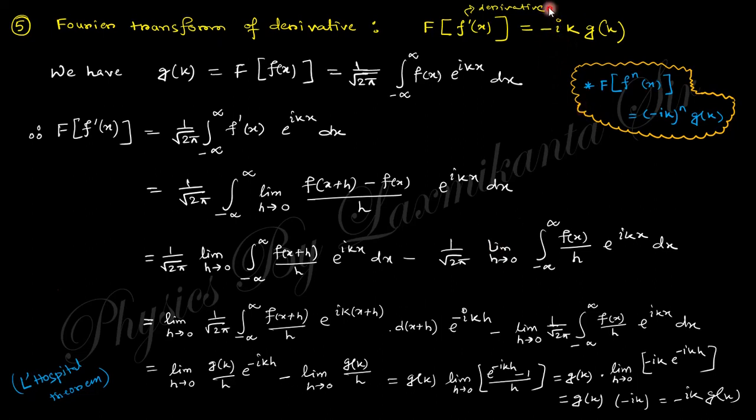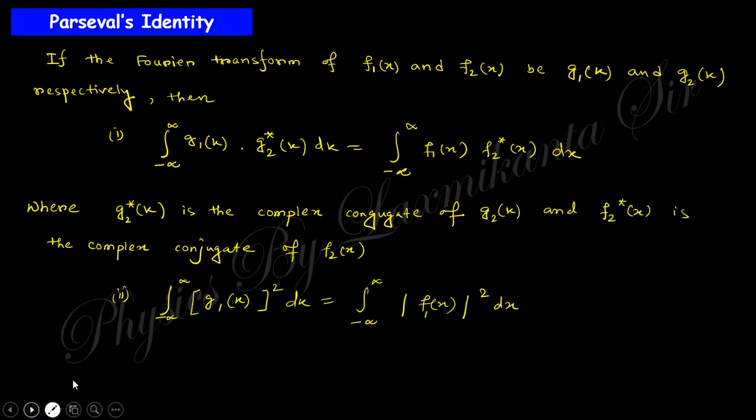In general form, for the first derivative there is a minus ik. In the second derivative, there will be minus ik whole square. In the third derivative, this will be minus ik whole cube, and so on. So the Fourier transform of the nth derivative will be minus ik whole to the power n times g of k. This is the general form. Clear?